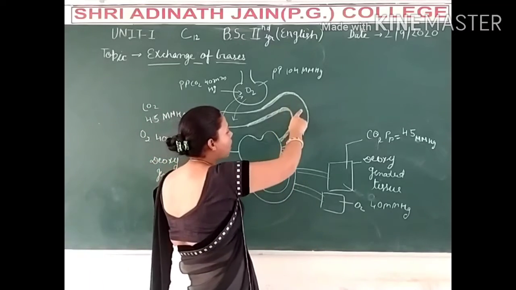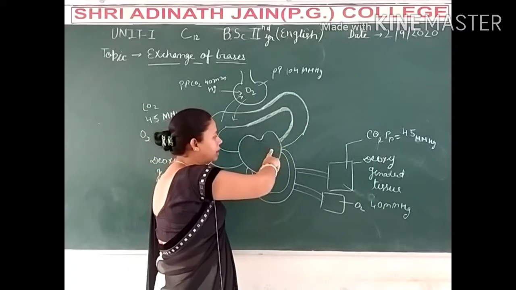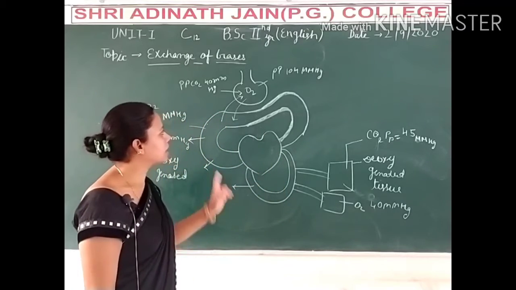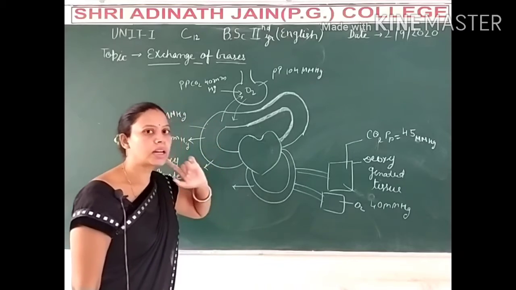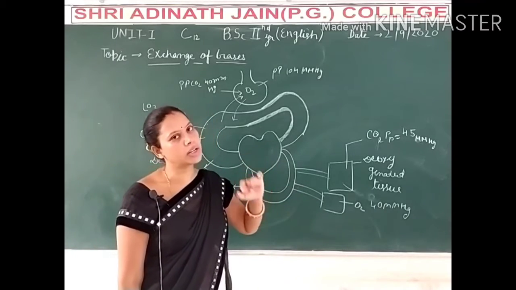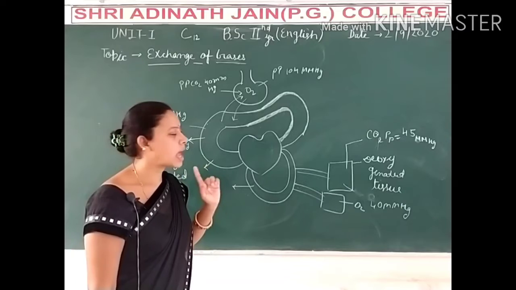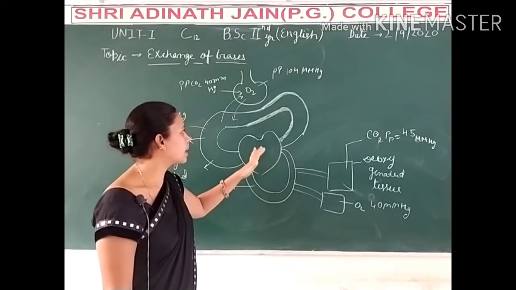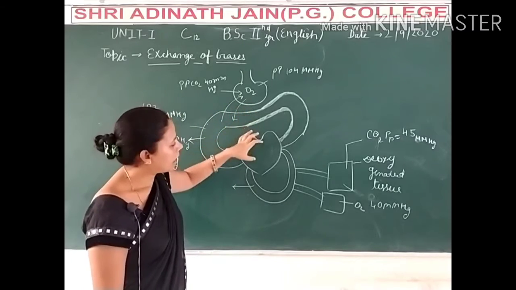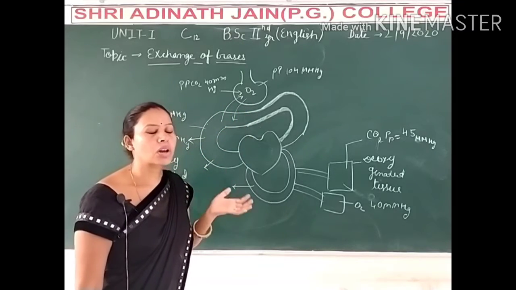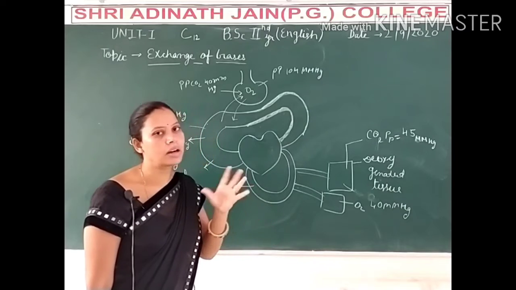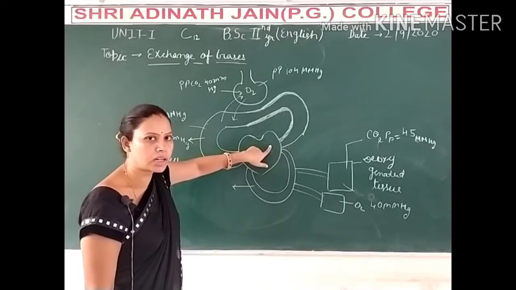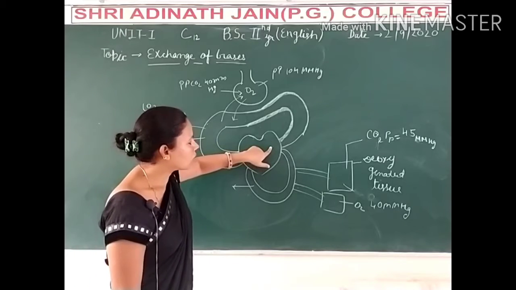Now this oxygenated blood will enter into the heart. Always, firstly, blood, whether it is oxygenated or deoxygenated, has to go into the heart. From the heart it is supplied to the lungs and other organs, or tissues.